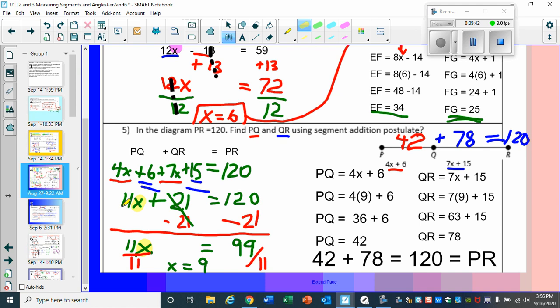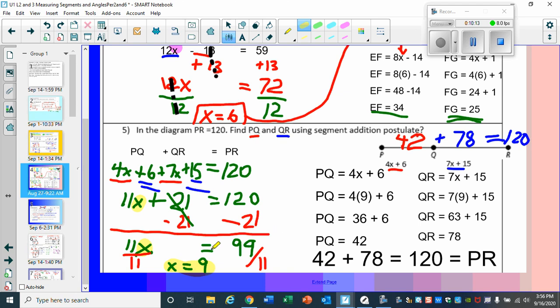Basically, whatever operation you see, to solve for the variable you work in reverse order. We see 11x plus 21 is 120. We're adding, but the opposite of adding is subtract. Then your next step, 11x equals 99. Since we're multiplying by 11, the opposite is divide. So divide both sides by 11, and x equals 9.